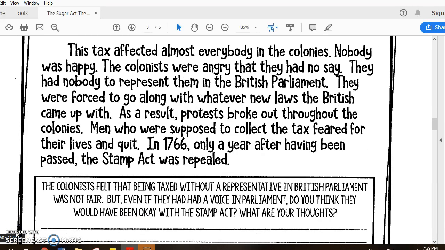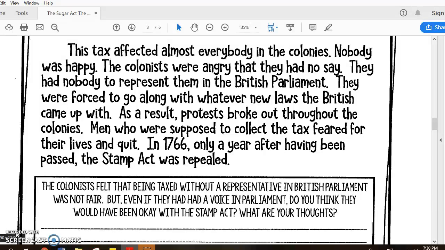This tax affected almost everybody in the colonies. Nobody was happy. The colonists were angry that they had no say. They had nobody to represent them in the British Parliament. They were forced to go along with whatever new laws the British came up with. As a result, protests broke out throughout the colonies. Men who were supposed to collect the tax feared for their lives and quit.